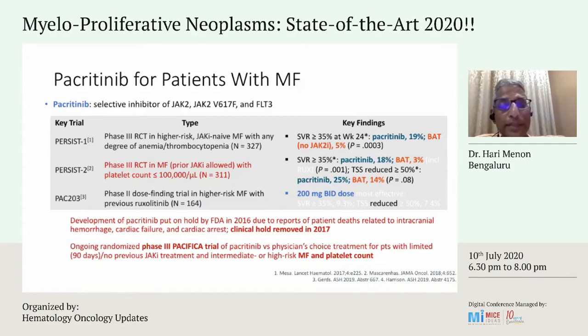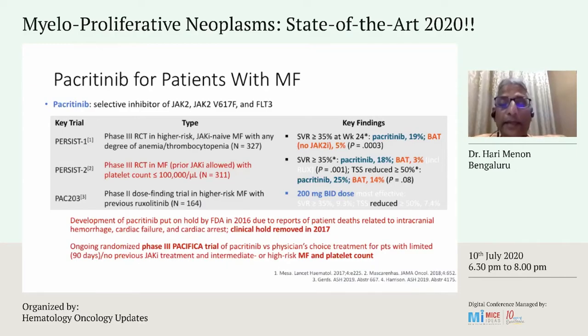But if you look at the PERSIST-2 study, which is a phase 3 randomized control study in myelofibrosis, which also allowed previous use of JAK2 inhibitors, and also allowed patients to be enrolled who had less than 100,000 platelet count, again, you found that just like the PERSIST-1 study, there was a profound impact in terms of the splenic volume response. And the subsequent phase 2 dose-finding trial in high-risk myelofibrosis is also looking at 200 milligrams BD.